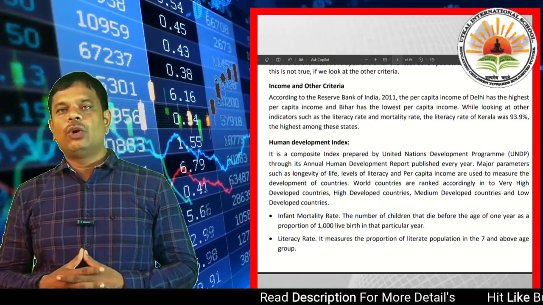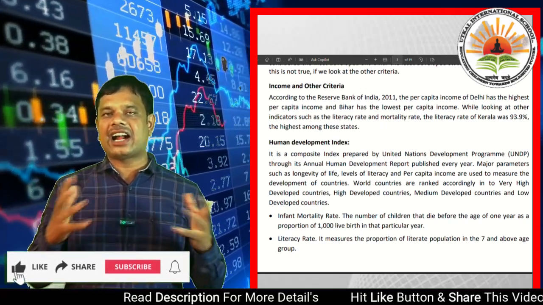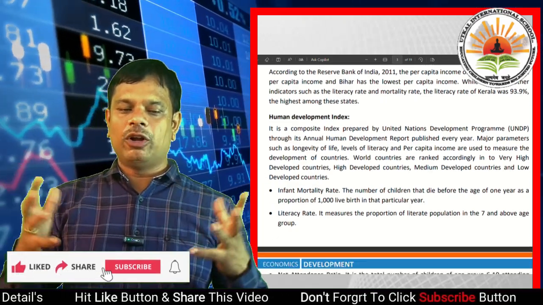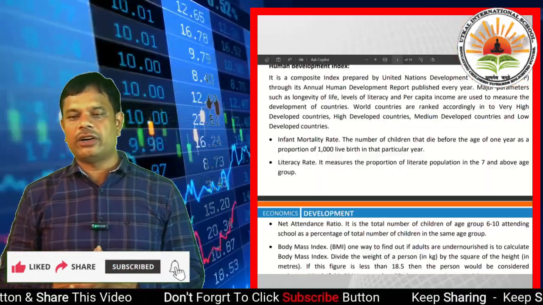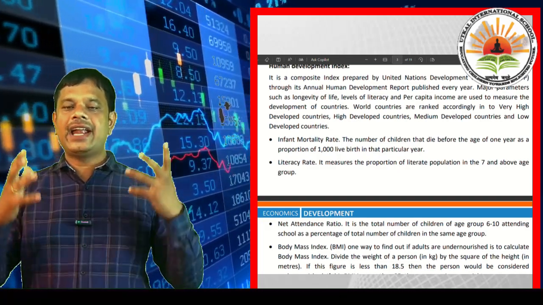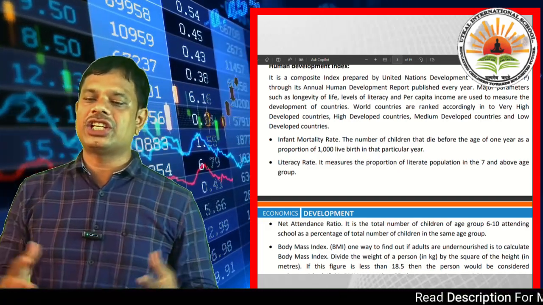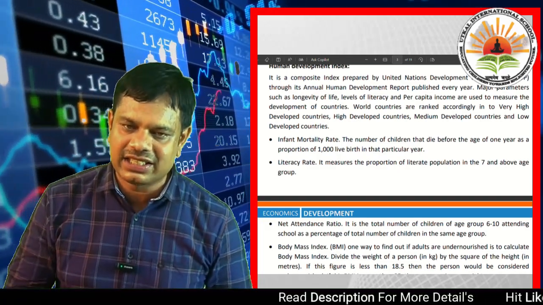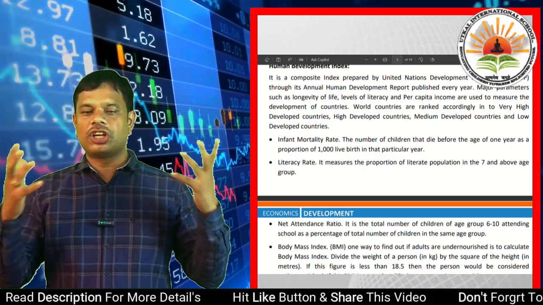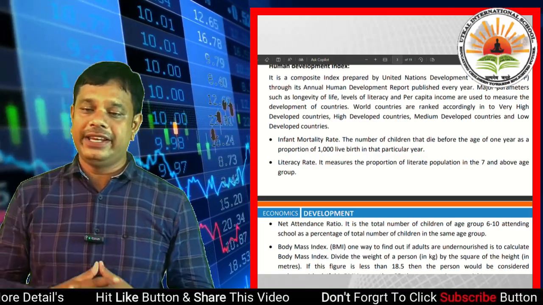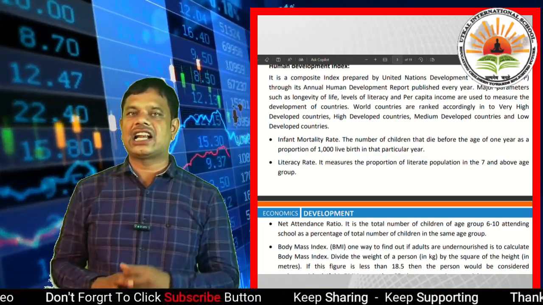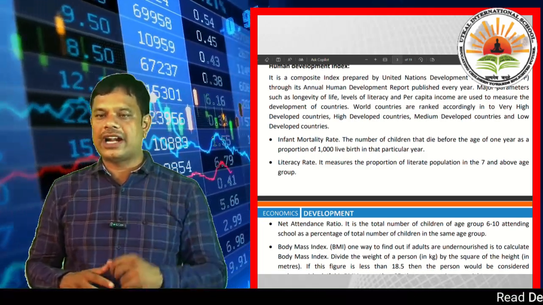Dear students, world countries are ranked accordingly into very high developed countries, medium developed countries and low developed countries. So according to the United Nations Development Program Index, the parameters of longevity of life, levels of literacy and per capita income are used to measure the development of countries, and the ranking categorizes all countries into four categories.